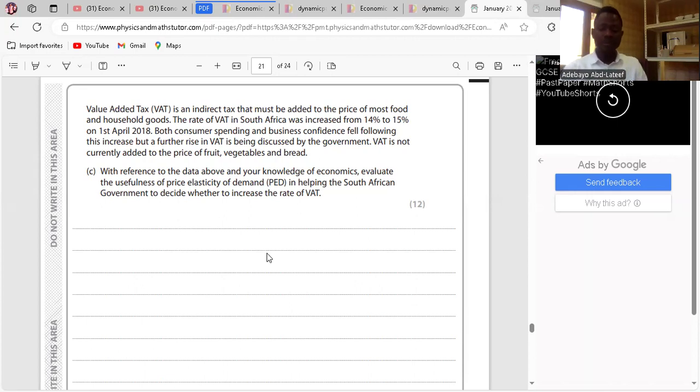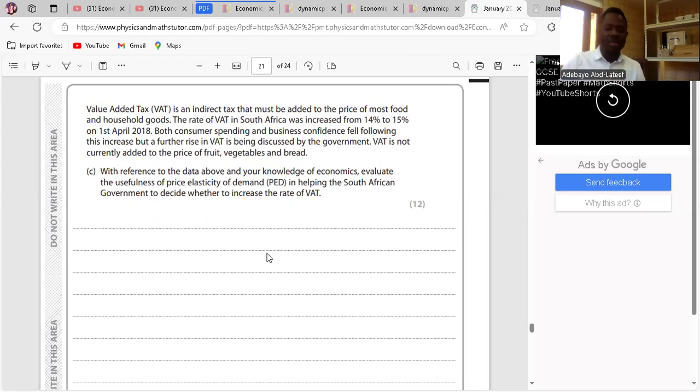So, due to elasticity, the government of South Africa might receive lower revenue on taxes for goods whose demands are price elastic. So as soon as you understand that the demand for these goods is price elastic and government has increased VAT on them, government should be expecting less revenue in terms of tax. Clear? However, PED is an estimated value, which means it might not be accurate due to consumer demand. So it's an estimate. The real life event might not tally with it.